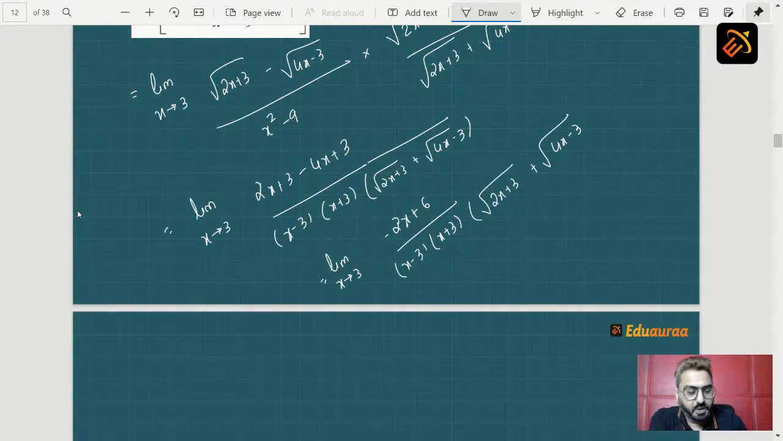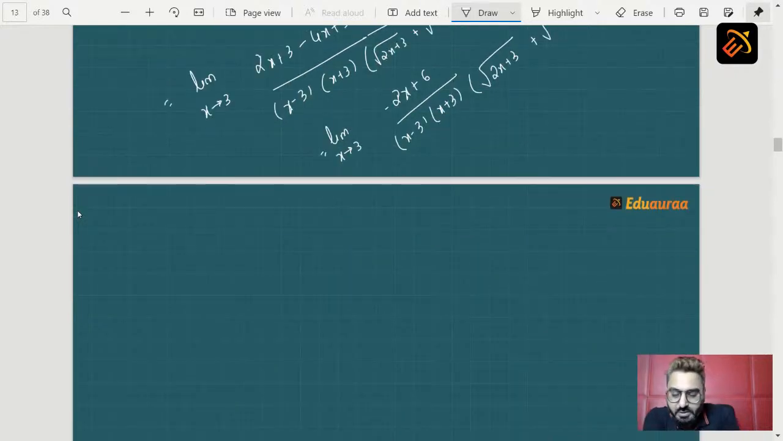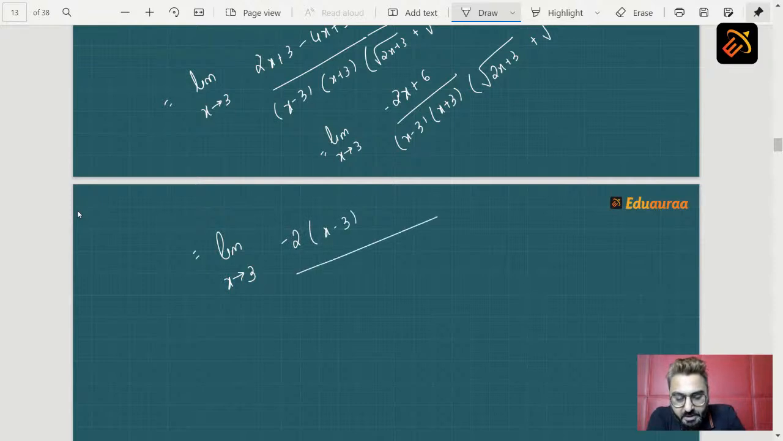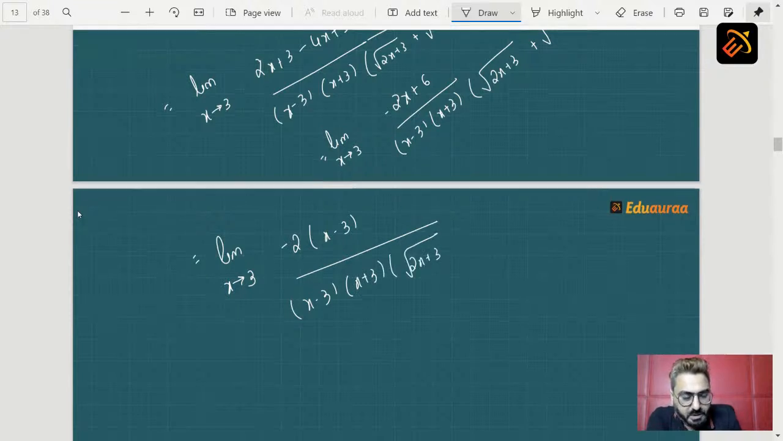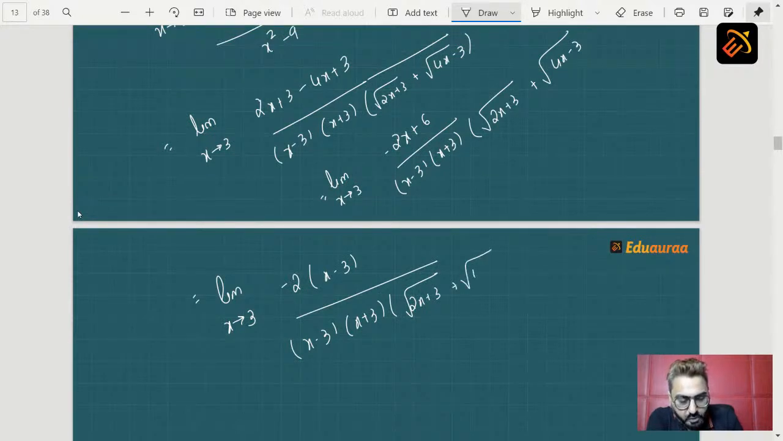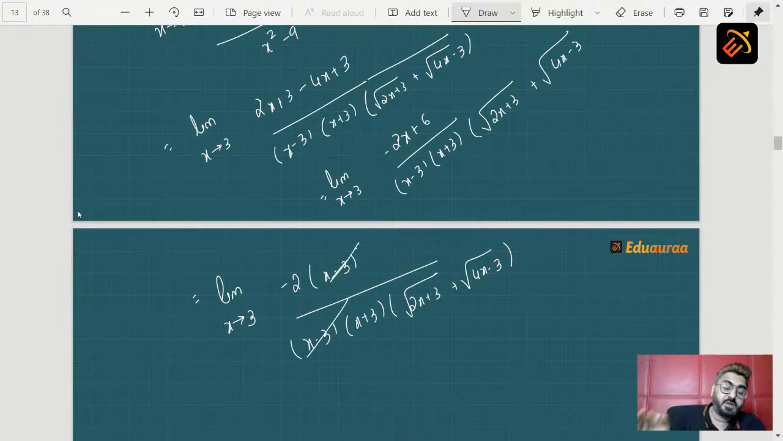So the next step here is, let's take minus 2 common from the numerator. So we get limit x tending to 3, minus 2 common, x minus 3 upon x minus 3 into x plus 3 into that whole part, that is root of 2x plus 3 plus root of 4x minus 3. So x minus 3 gets cancelled. That means the reason which was making your sum 0 by 0 got cancelled.